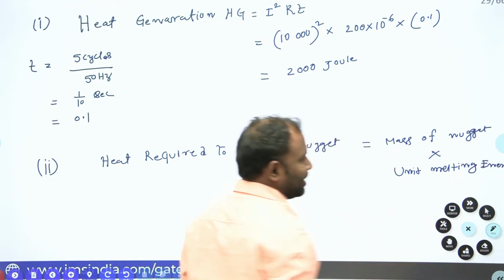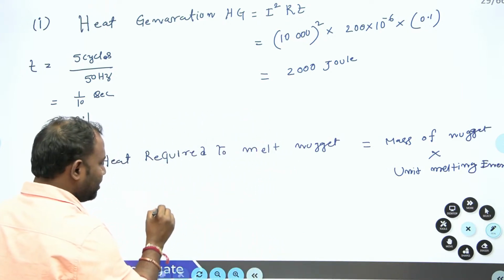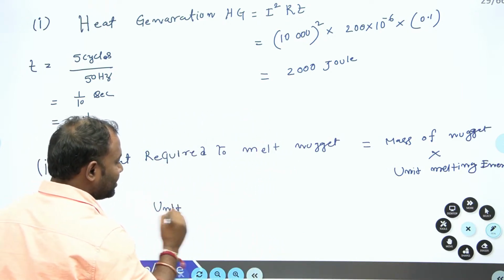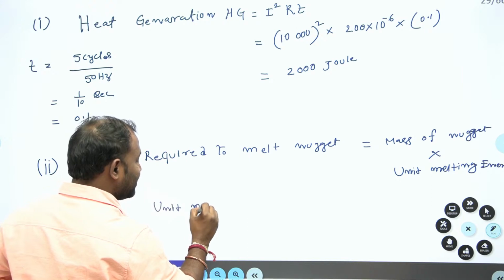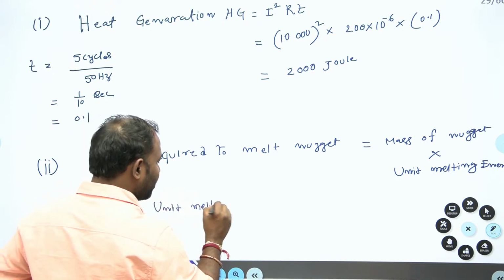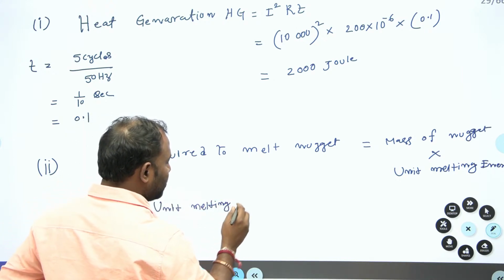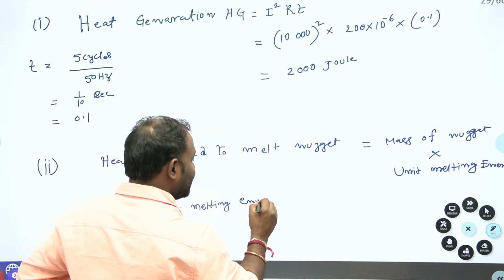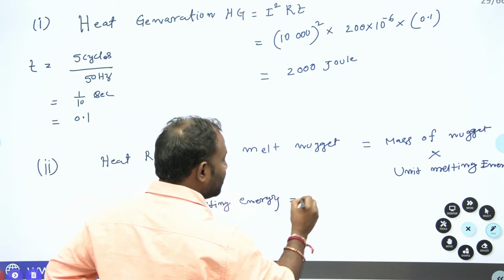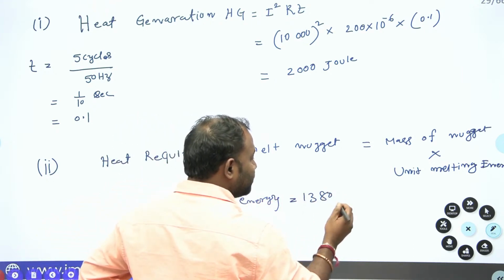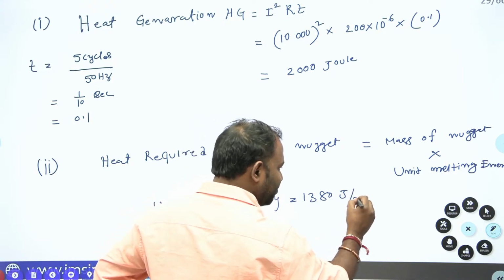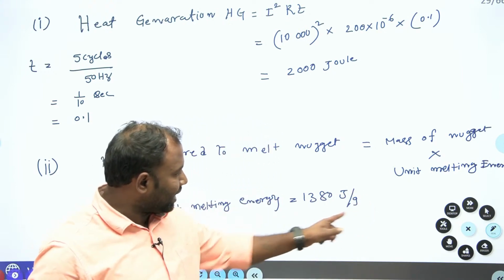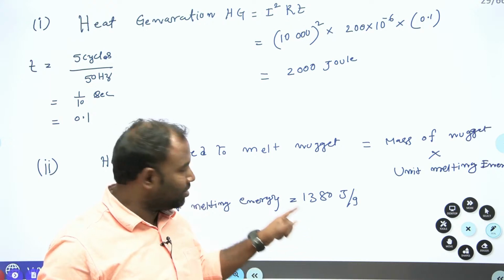So first you write the unit melting energy. What is unit melting energy? Unit melting energy is equal to 1380 joule per gram. So for melting 1 gram, you require this much amount of heat.